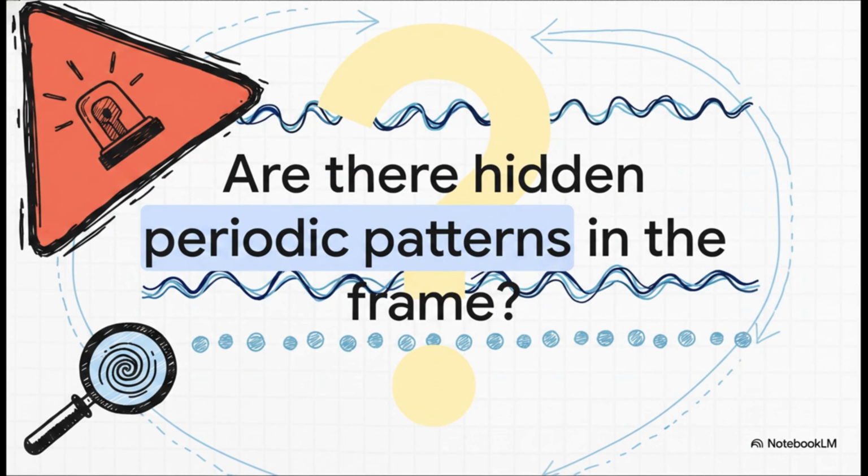But wait, hit the brakes for a second. We have a massive warning alert that halts the investigation. Dr. Mira has to ask, what if the list itself is hiding a pattern? Systematic sampling is brilliant, but it is highly vulnerable to periodicity. These are underlying repeating cycles hidden right inside your data frame.